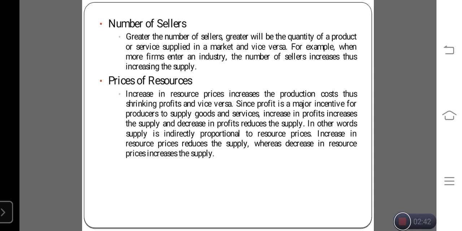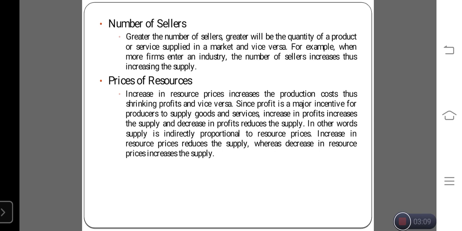If the price of the product is high, the demand level of the product is also high. So at that time everyone will start to manufacture the product, sell the product and supply it to the consumers. So if more sellers are available in the market, the supply of the product automatically increases.